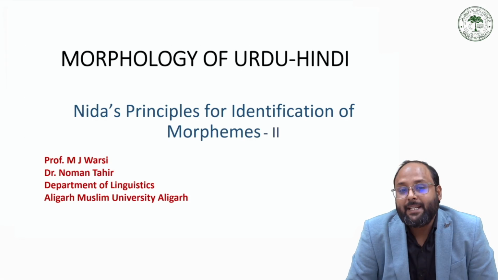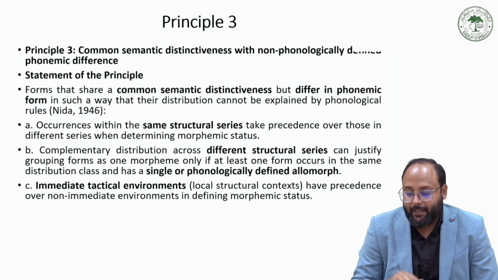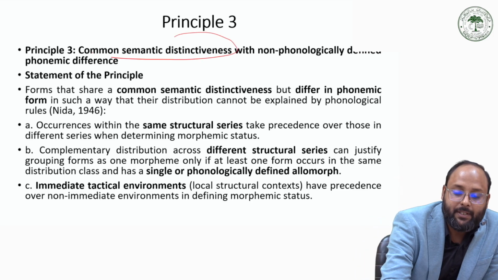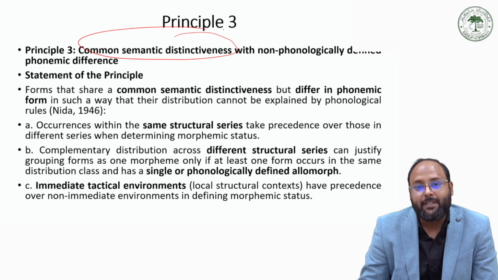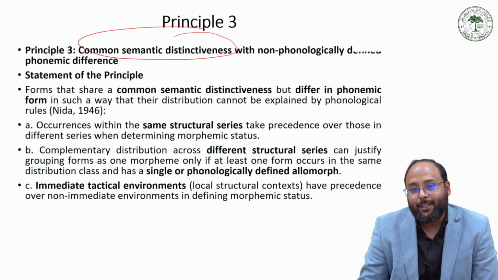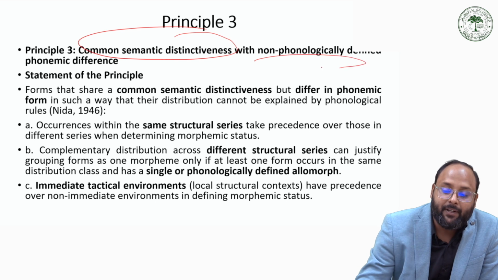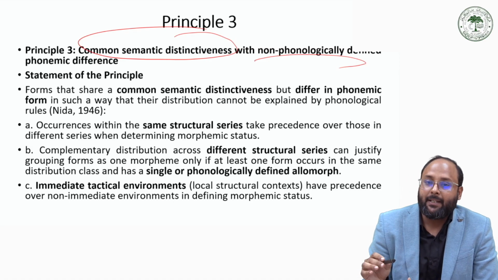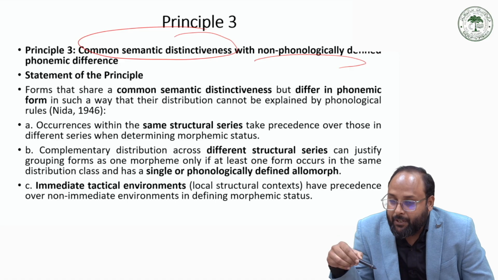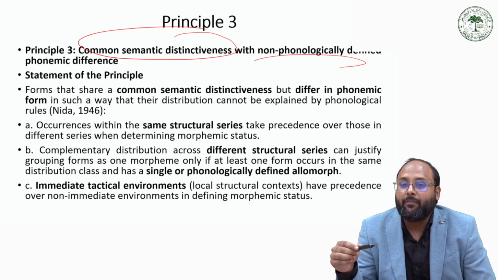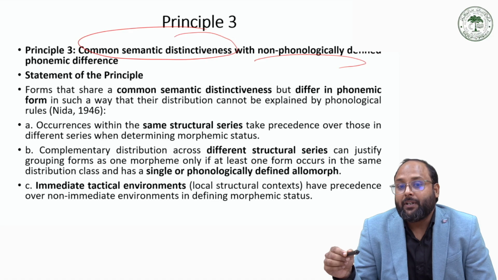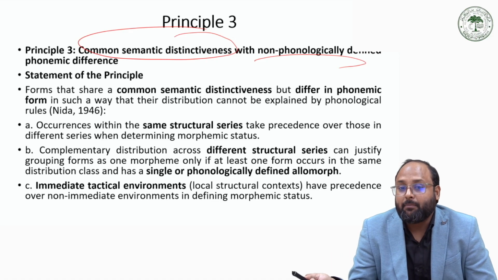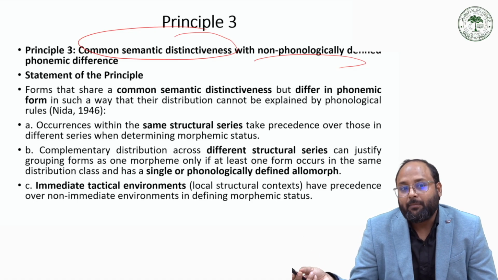Now we have principle 3, which is common semantic distinctiveness. Common semantic distinctiveness means the meaning is the same in all their occurrences, but the form is different, and that difference is not phonologically defined. They give the same meaning in all their occurrences, but the forms differ, and those different forms are not rule governed, not based on some system, not systematically variant. We can call them random.